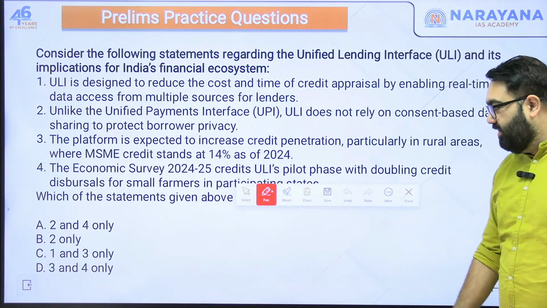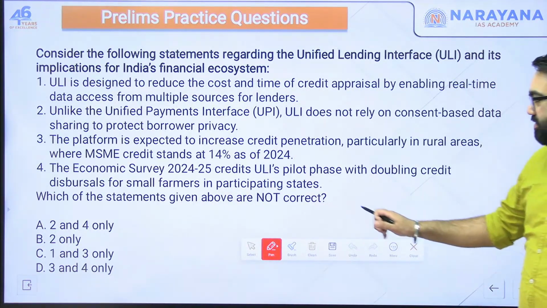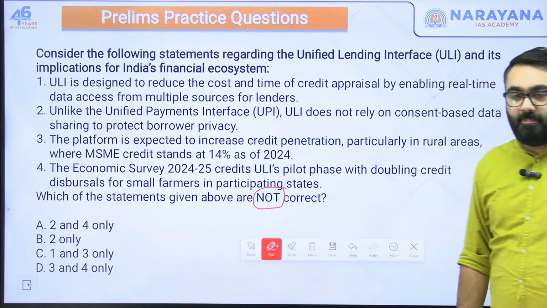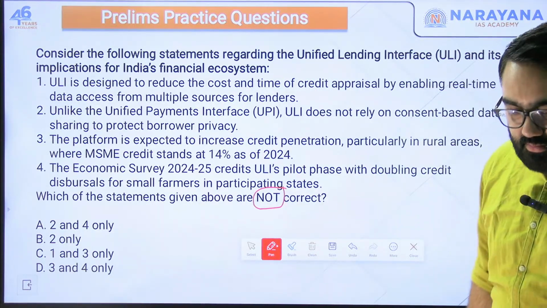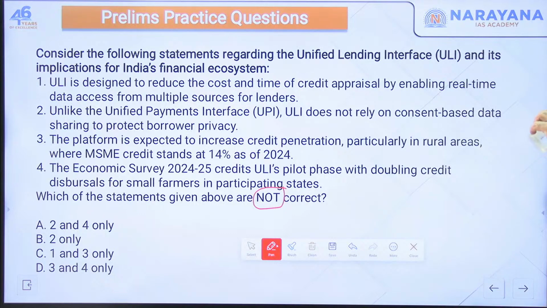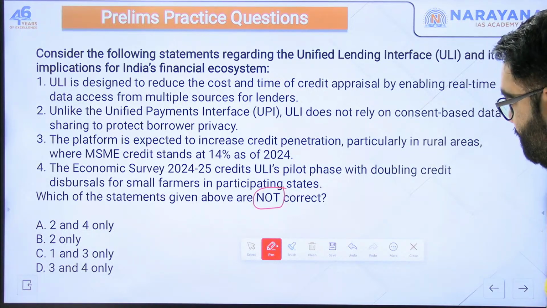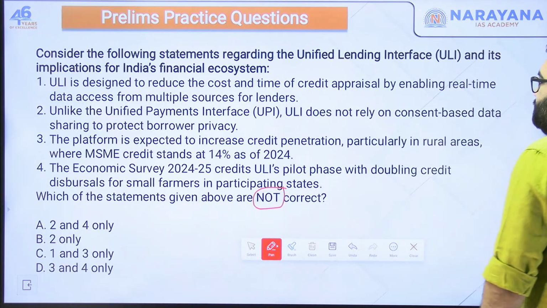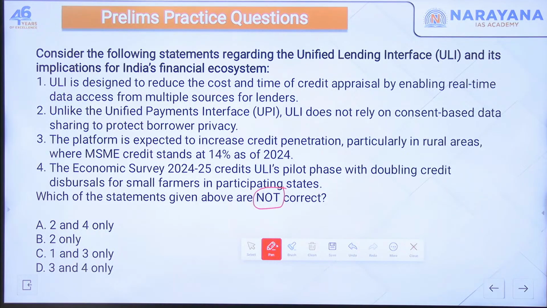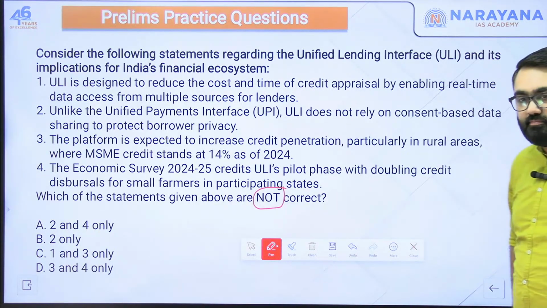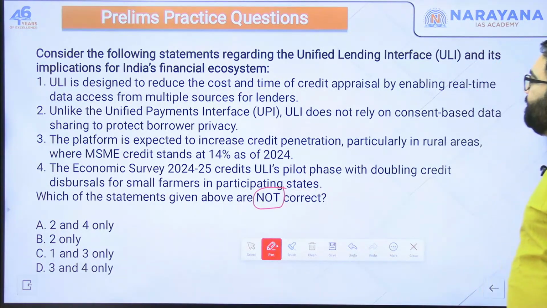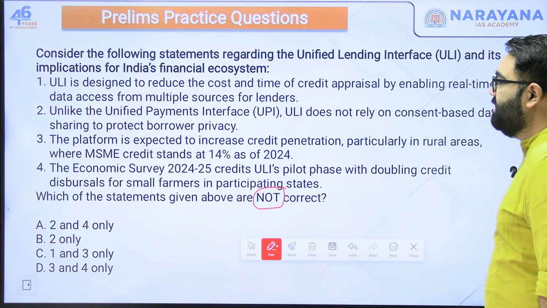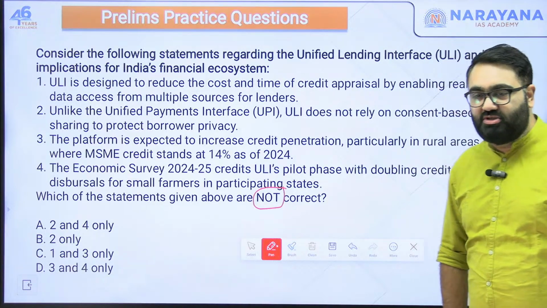Again, read this carefully, and once again you had to tell which of these is not correct. Okay, mark your answer on the basis of which of these is incorrect. Think about it now. Got it? All right. Consider the following statements regarding unified lending interface and its implications for India's financial ecosystem.